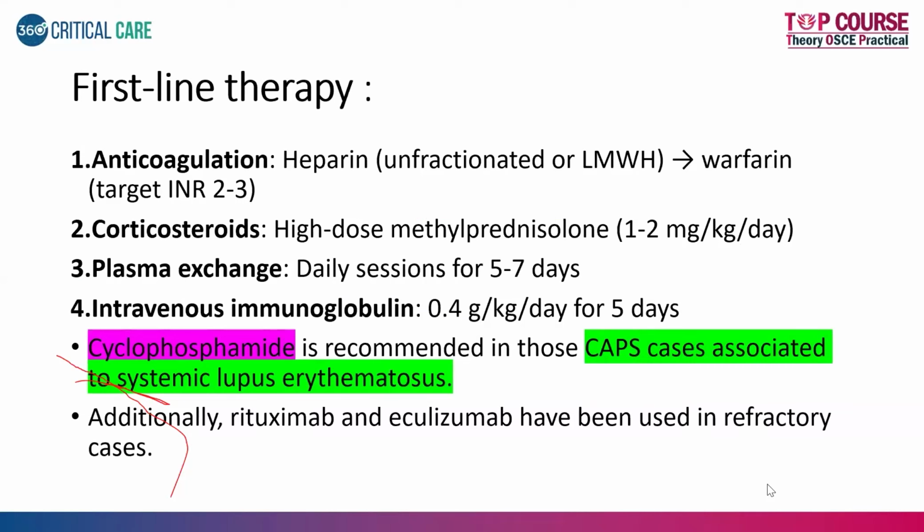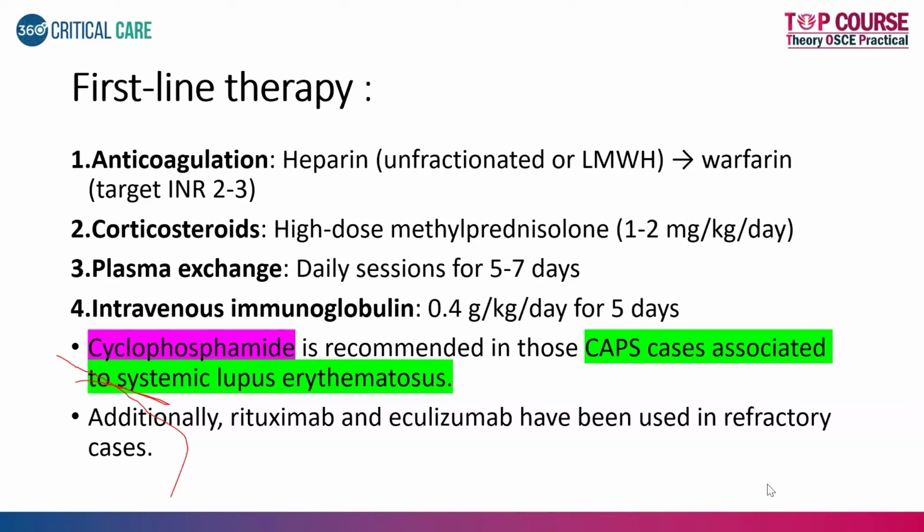Start with heparin, then you can bridge to warfarin and target the INR between 2 to 3. Steroids: high dose methylprednisolone, usually 1 to 2 milligrams per kg per day. Plasma exchange: you can do daily sessions, because this patient has a high clot burden, we have to do it daily. Usually up to 7 days is what they recommend. If you are using IVIG over plasma exchange, then it is 0.4 grams per kg per day for 5 days.